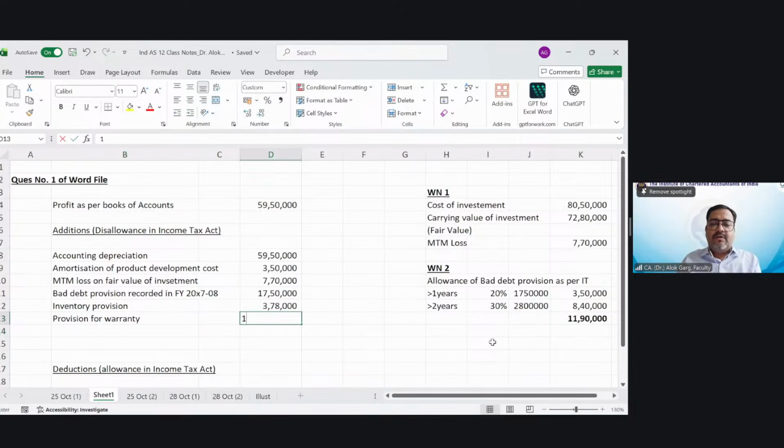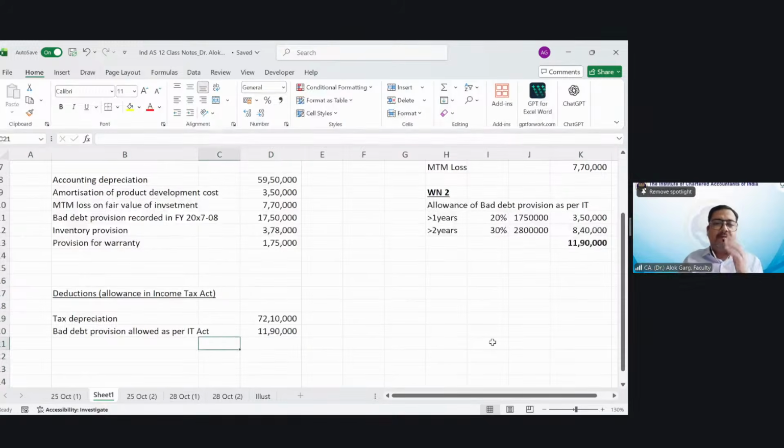How much is it? 1,75,000 of provision taken, which was disallowed, and warranty claims paid. Warranty claims paid is 2,17,000. Okay.